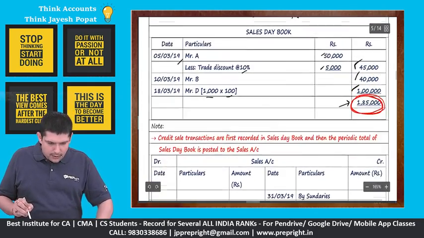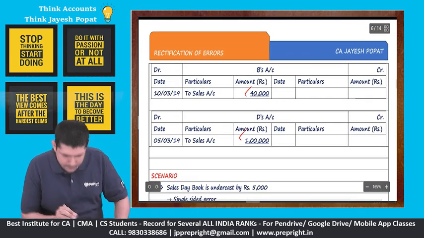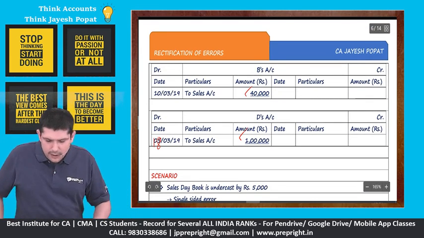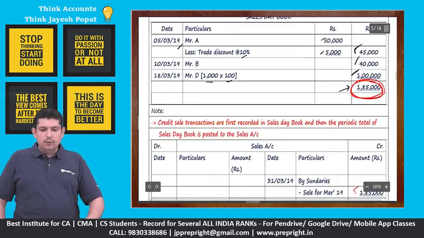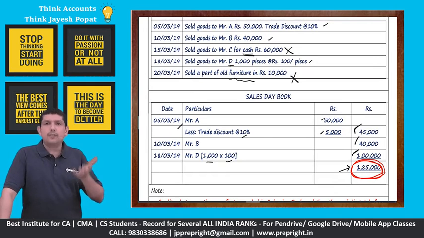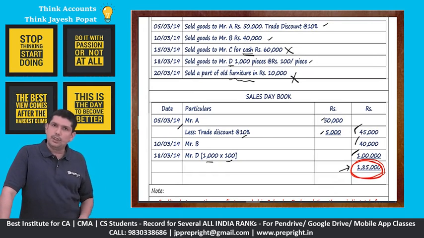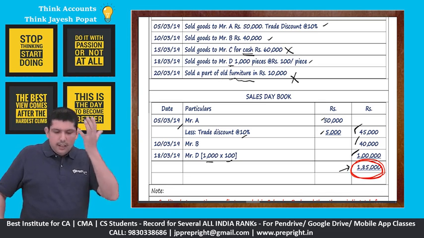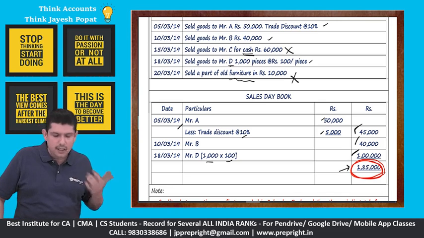Here the date of the transaction should be 18th March 19, right? So this is how the transaction flows. First, the recording will be done in the sales day book, and then from there the transaction will be posted to the ledger. Now we will see how this knowledge will impact our rectification process.